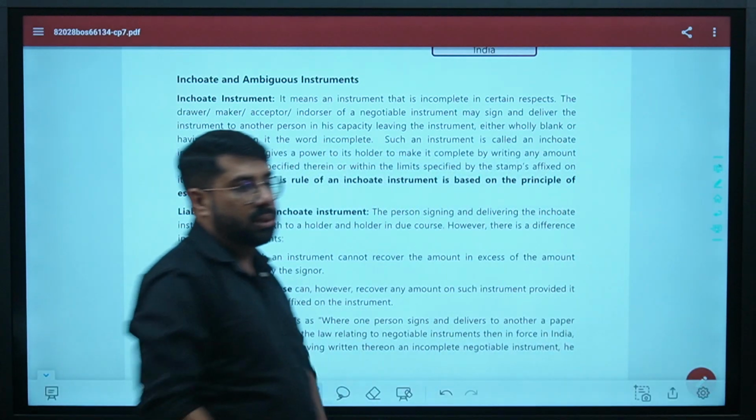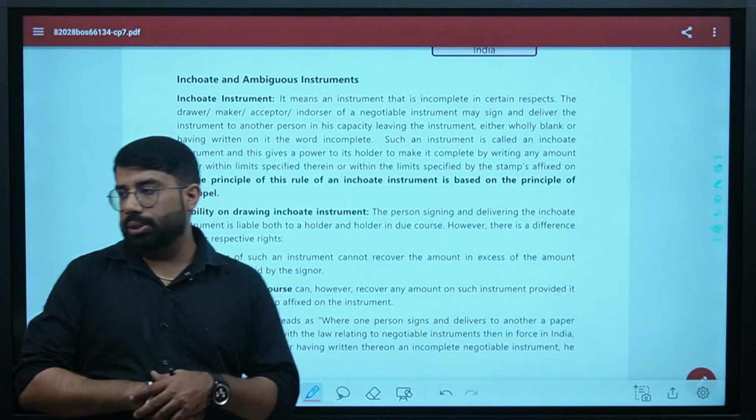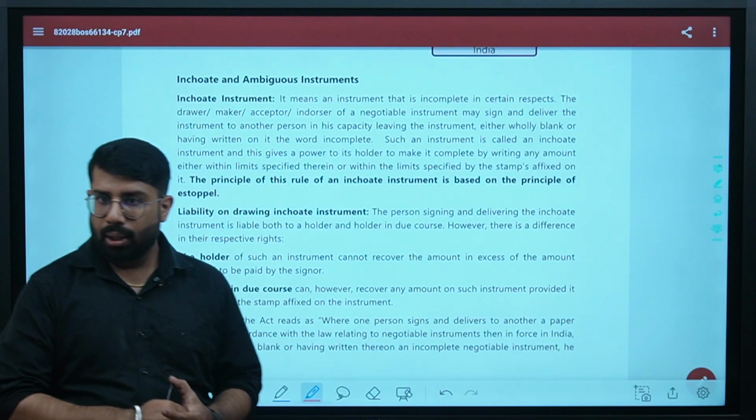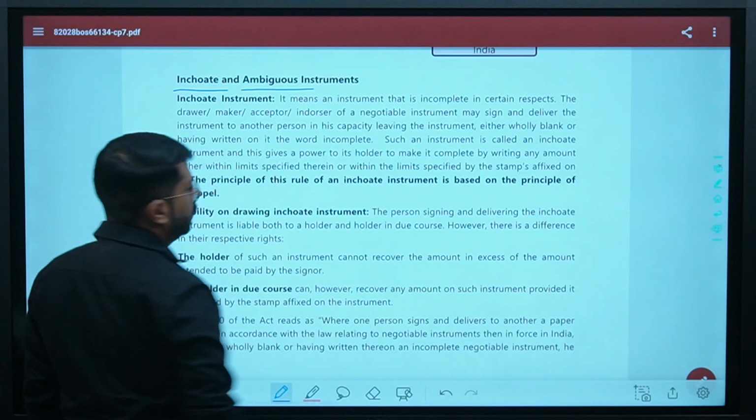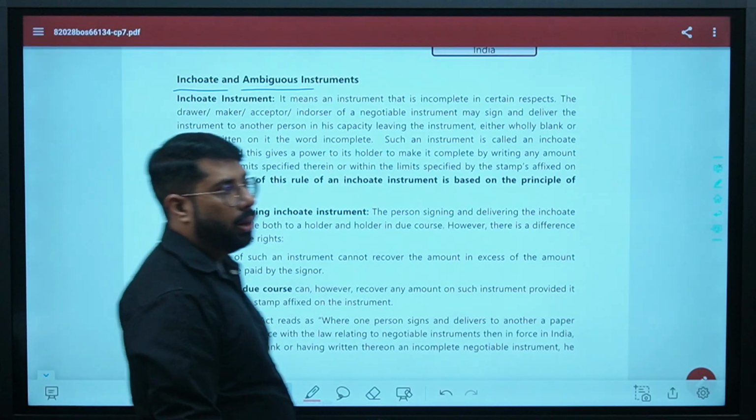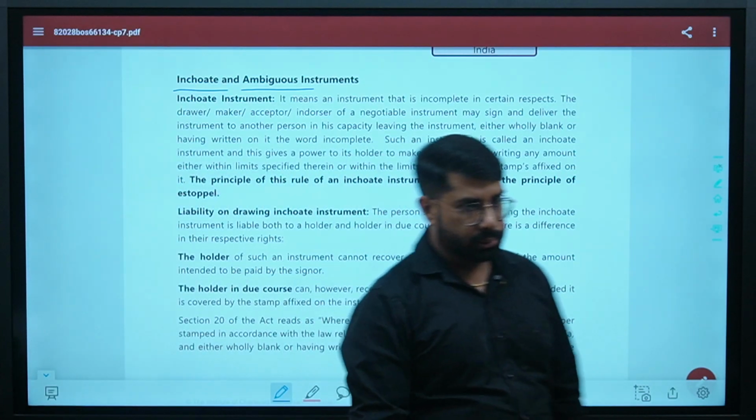But the last class of negotiable instruments we'll study, there are two instruments. We'll study the inchoate instrument and the ambiguous instrument. Inchoate and ambiguous.